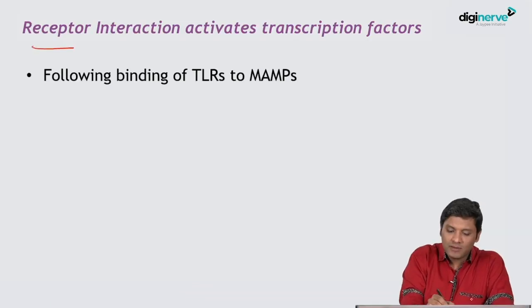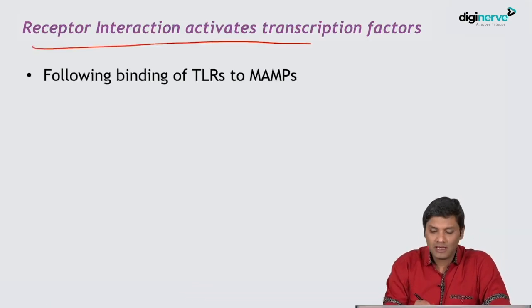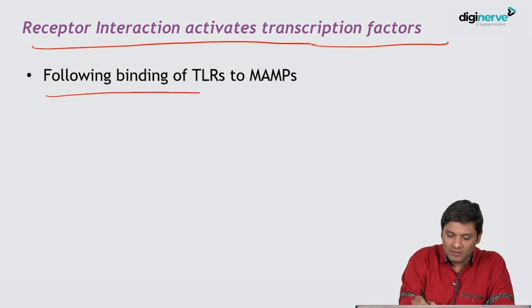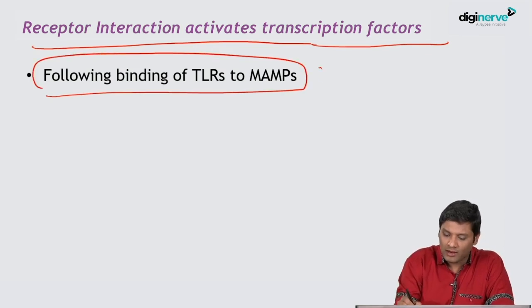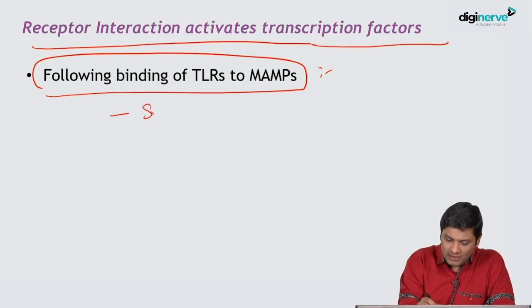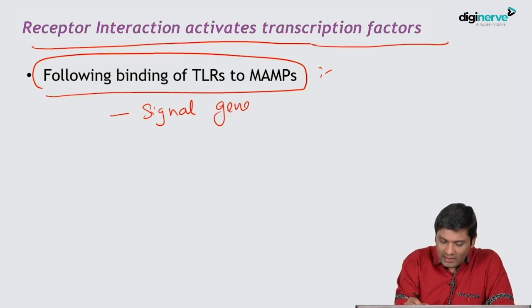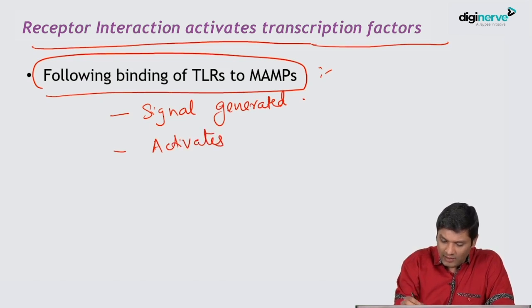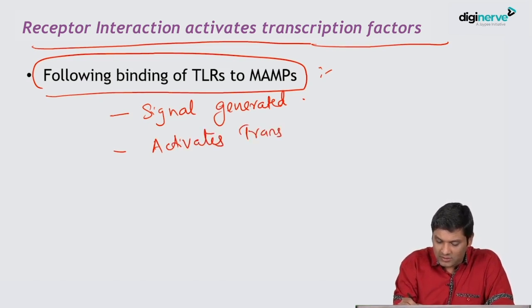When the receptor interaction takes place, it activates various transcription factors. So please remember, following binding of toll-like receptor to MAMP molecules, a signal gets generated, and this signal is responsible for activation of various transcription factors.